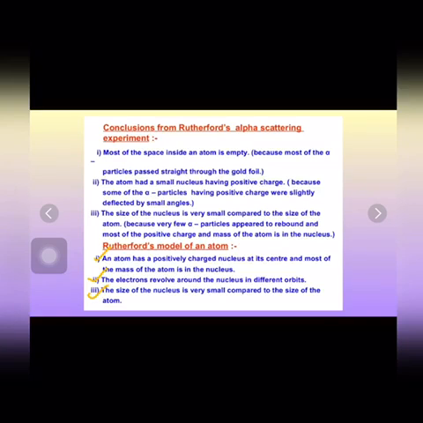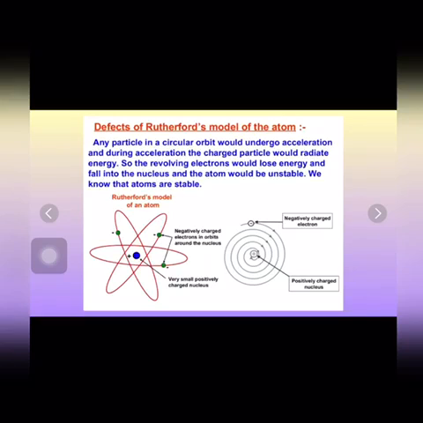Now, Rutherford's alpha particle scattering experiment made a major contribution towards establishing the position of electrons and protons in an atom. But still, there are some limitations of his model. Now, let us see the drawbacks of the Rutherford model of an atom. The Rutherford model could not explain the stability of the atom. This is because according to the Rutherford model, an atom consists of a small, heavy, positively charged nucleus in the center and the electrons revolving around it.